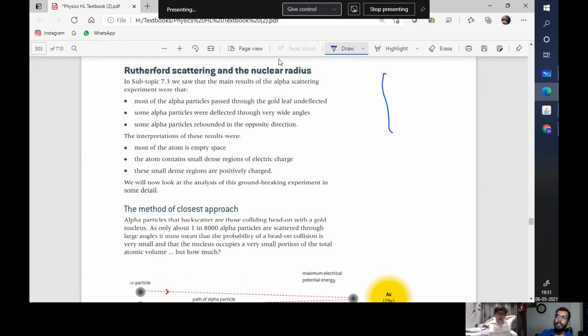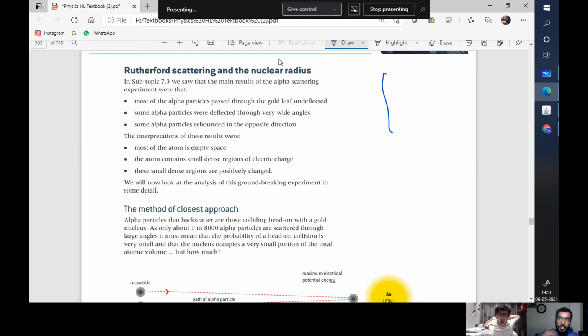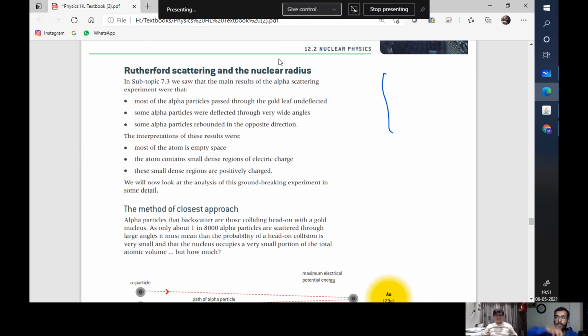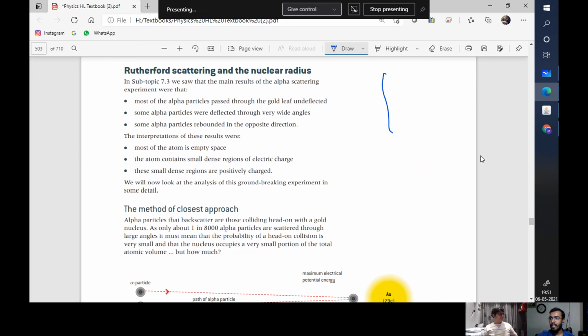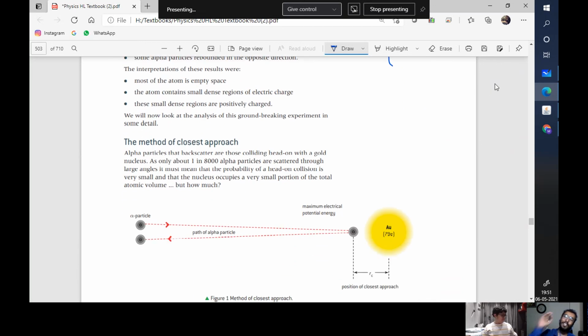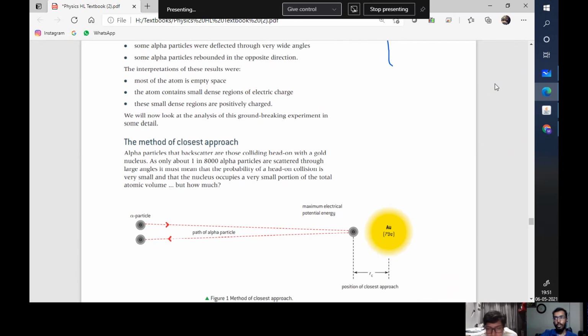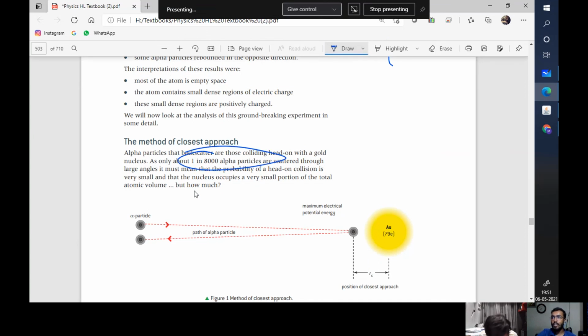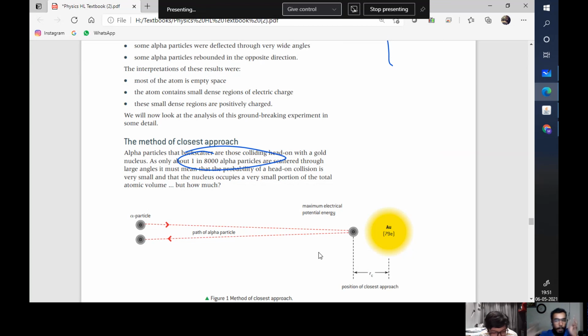Now, the Rutherford scattering experiment gave us an idea that there is some empty space, but that also the nucleus is very dense and highly charged. We use that to identify the method of closest approach. मतलब कैसे हम easily nucleus को hit कर सकते हैं? Because we know that only 1 in 8,000 alpha particles were able to hit the nucleus. तो मैं probability कम कैसे करूँ?